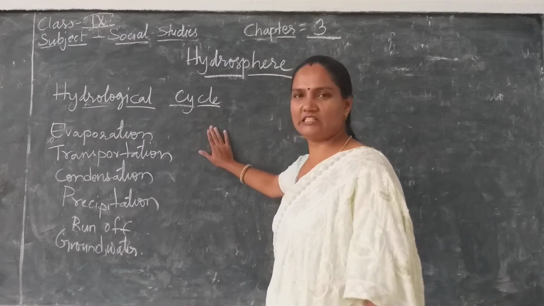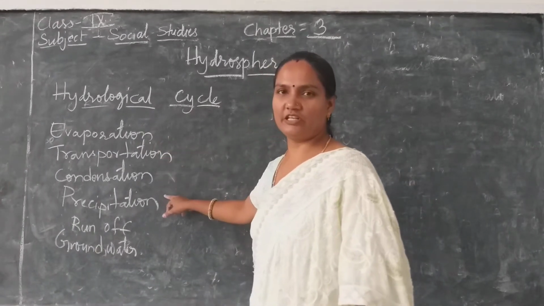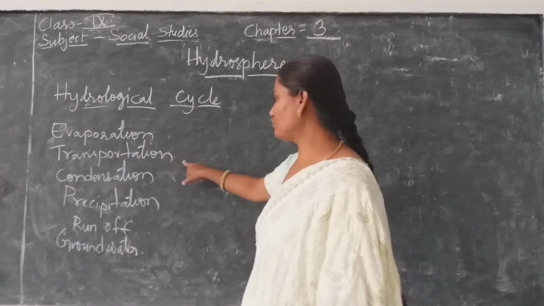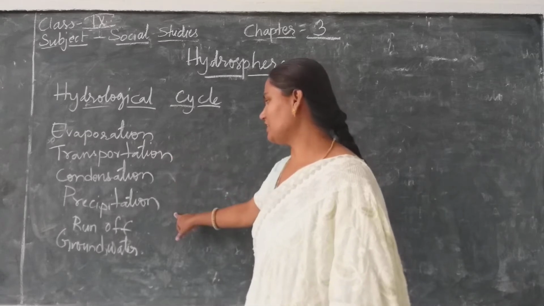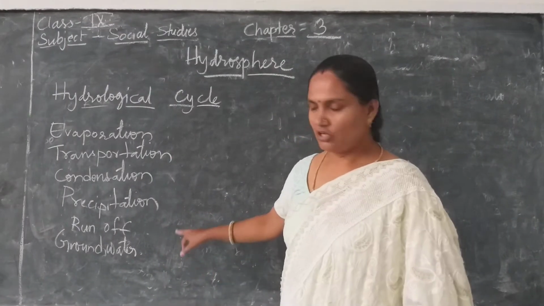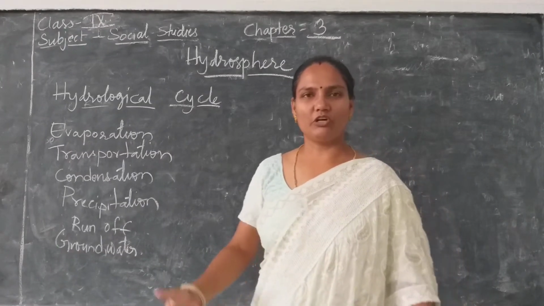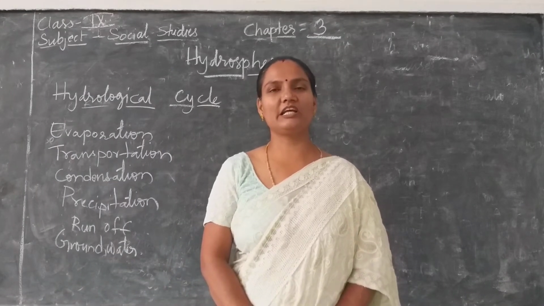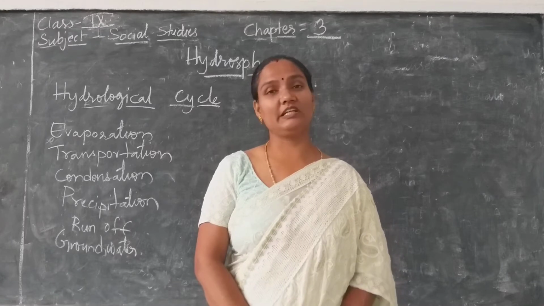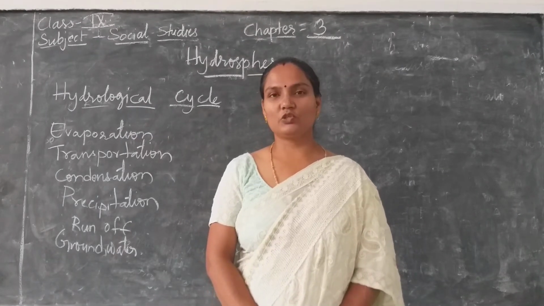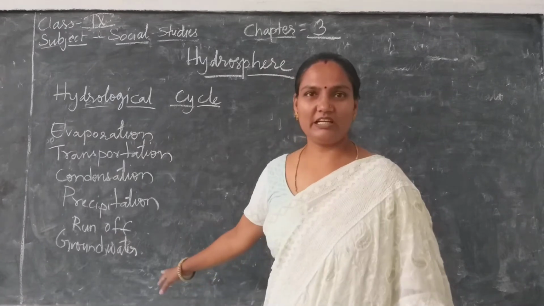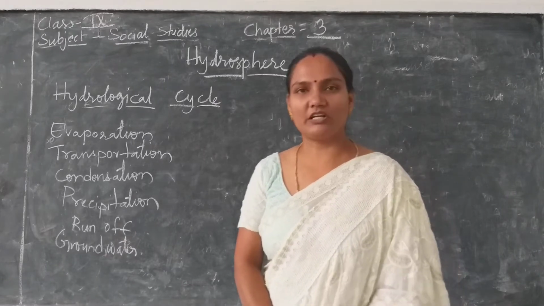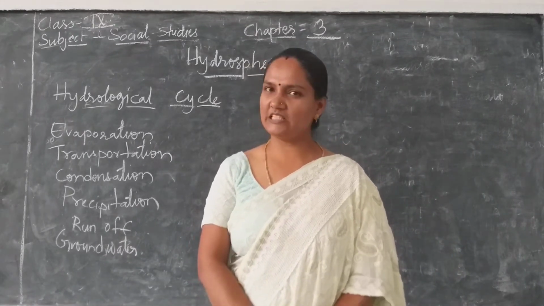So in this hydrological cycle, we have 6 steps, children. That is evaporation, transportation, condensation, precipitation, runoff, and groundwater. Now, what do you mean by evaporation? You have studied in your earlier classes, children. In class 7, you have studied about the water cycle. You remember? So there you have studied about all these terms. So evaporation is the change of water into water vapor.